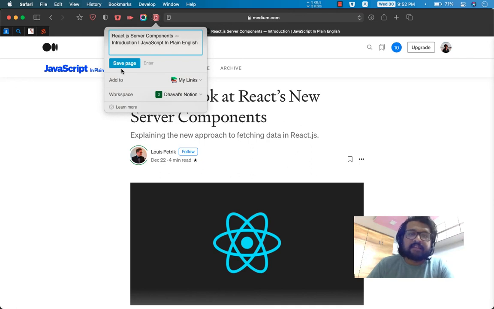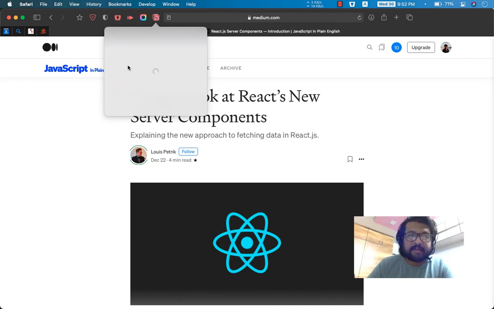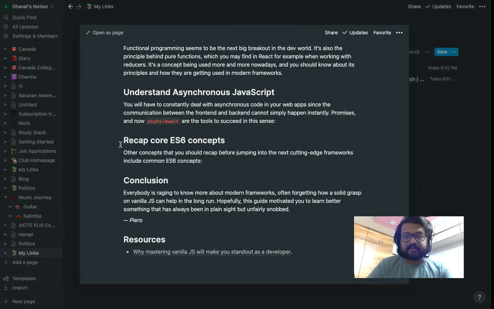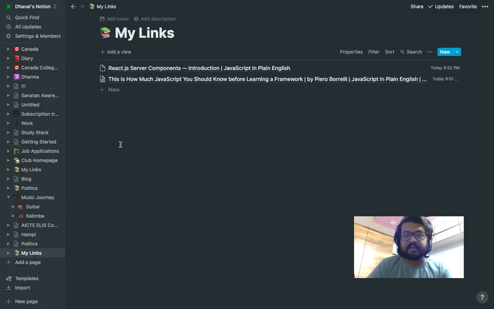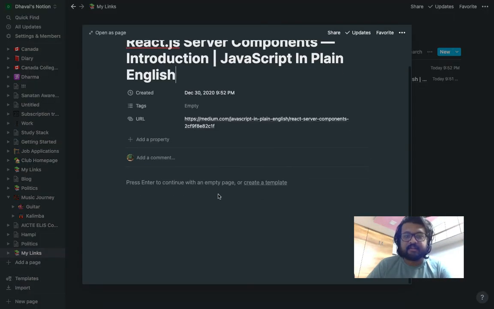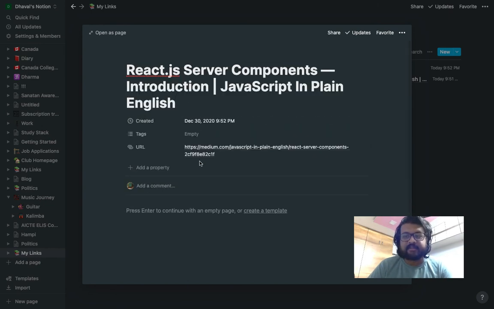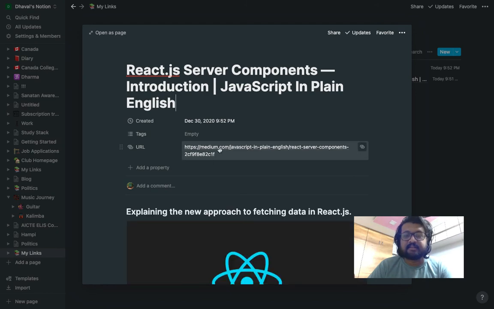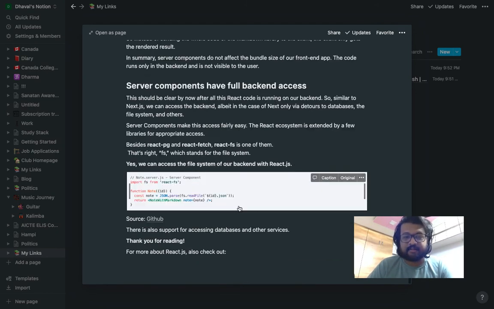So again, I'll save this page, and I hope it should be here, and it is here. I guess the description should be here anytime, but even if it isn't, the URL is here. All right, yeah, it did come eventually.